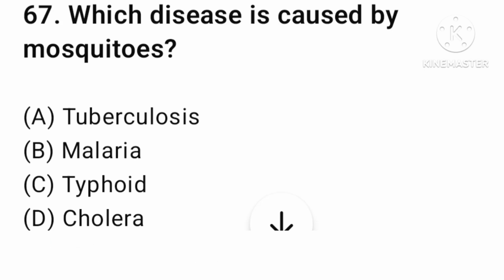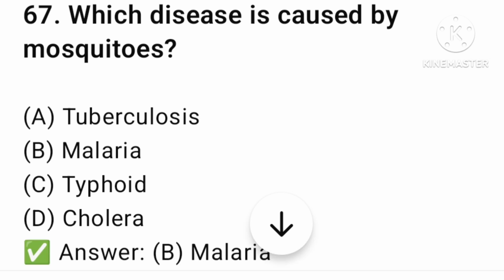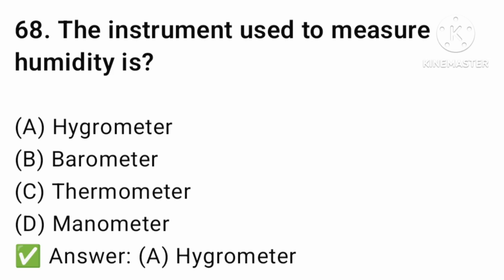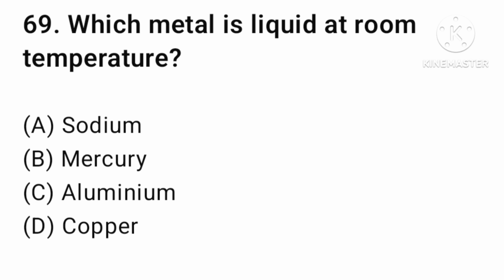Next question. Which disease is caused by the mosquito? Tuberculosis, malaria, thyroid, typhoid, cholera. The answer is option number B, malaria. The instrument used to measure humidity is hygrometer, barometer, thermometer, or manometer. The answer is option number A, hygrometer. Next question. Which metal is liquid at room temperature? Sodium, mercury, aluminum, or copper? The answer is option number B, mercury.